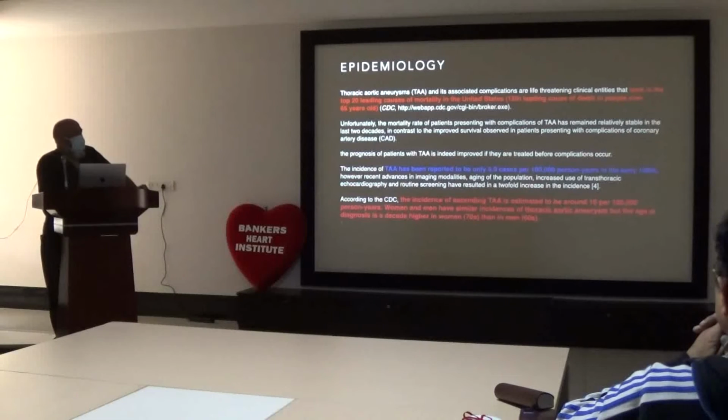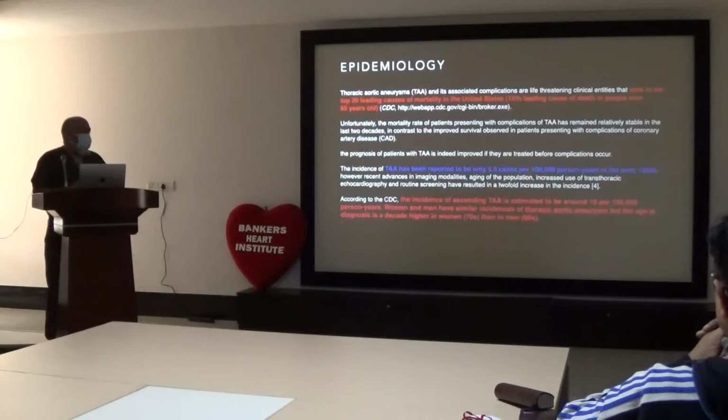Because of imaging modalities, aging of the population, increased transthoracic echocardiography and routine screening, the incidence is now almost twofold. The incidence of ascending aortic aneurysm in particular is around 10 patients per 1 lakh population per year.